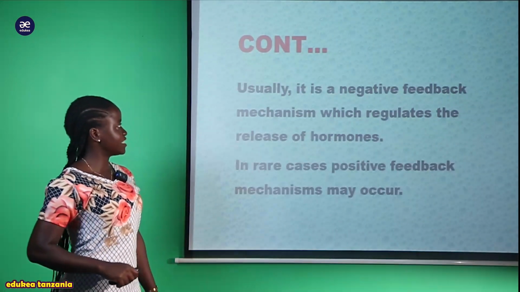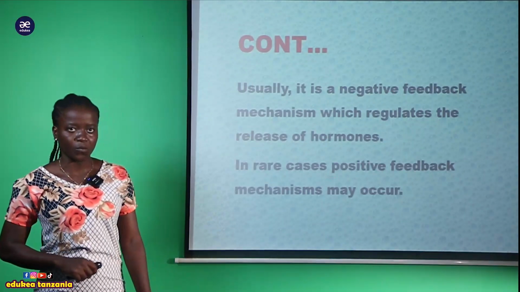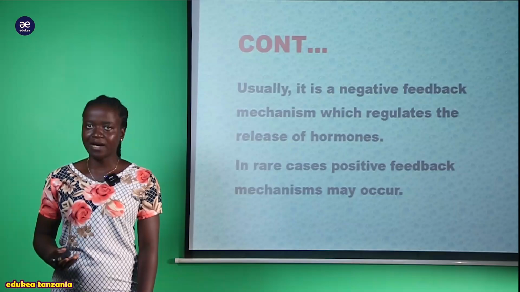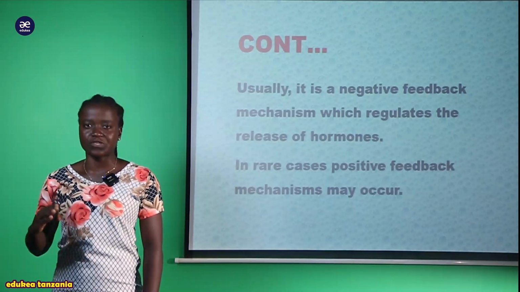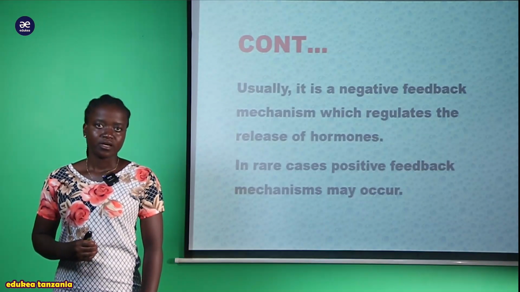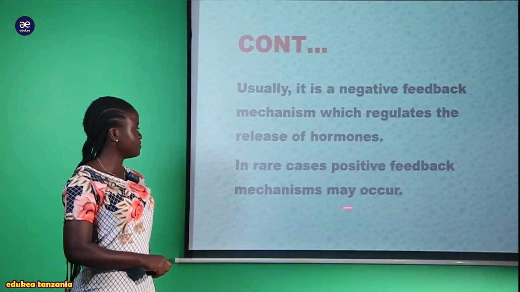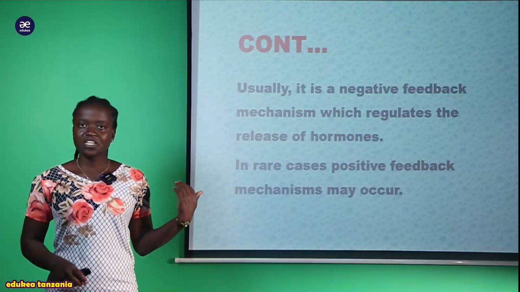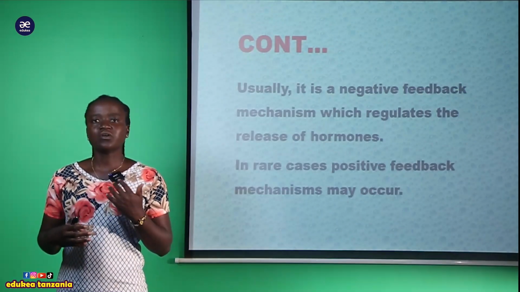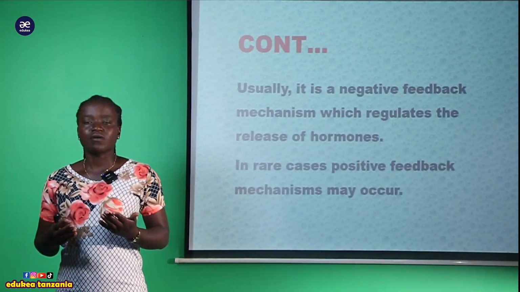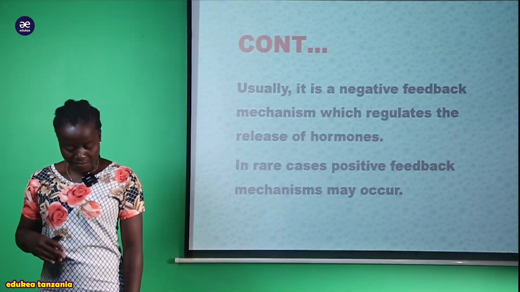But usually we can say that it is a negative feedback mechanism which regulates the release of the hormone. So this negative feedback regulates the release of the hormone so that it can remove the disturbance within our body. But we say that in rare cases positive feedback mechanism may occur. This positive feedback mechanism does occur in our body, but in low concentration or rarely, meaning that only very occasionally do you find a positive feedback mechanism.